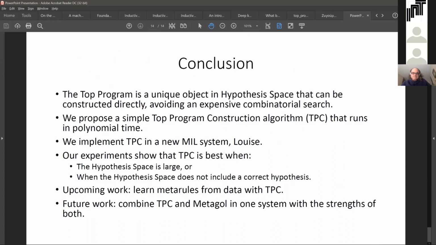In upcoming work, we use the TPC algorithm to learn meta rules from data, and in future work, we combine TPC and Metagol in one system with the strengths of both.